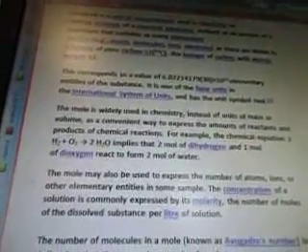The mole is widely used in chemistry instead of units of mass or volume as a convenient way to express the amounts of reactants and products of chemical reactions. For example, the chemical equation 2H2 + O2 → 2H2O implies that 2 mole of dihydrogen and 1 mole of dioxygen react to form 2 mole of water.